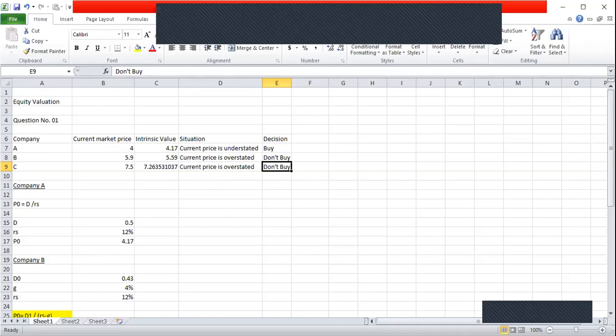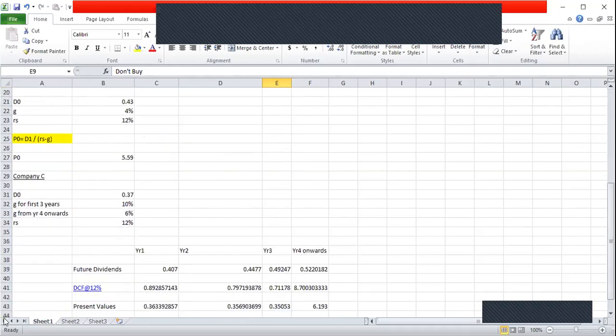If the intrinsic value is more than the current market price, it means the share is currently undervalued, so it is a good buy at this moment. If the intrinsic value is less than the current market price, the share is overvalued. Therefore, a potential investor should not invest in such a company's shares. Out of the three companies, company A is a good buy, but company B and company C are overvalued. Therefore, a potential investor should not invest in those two companies.